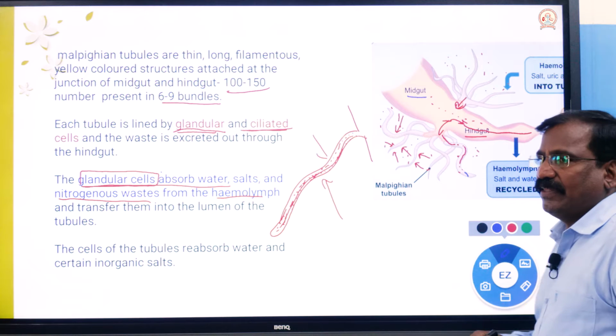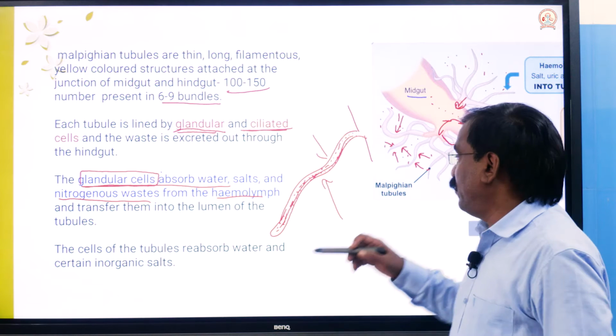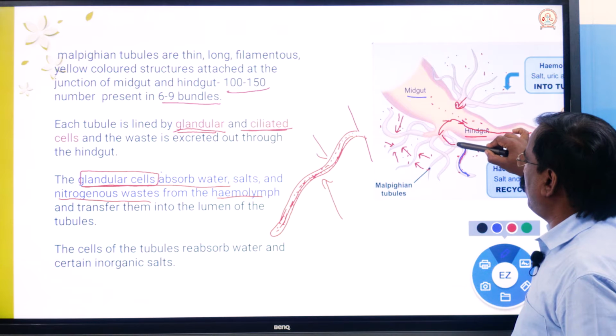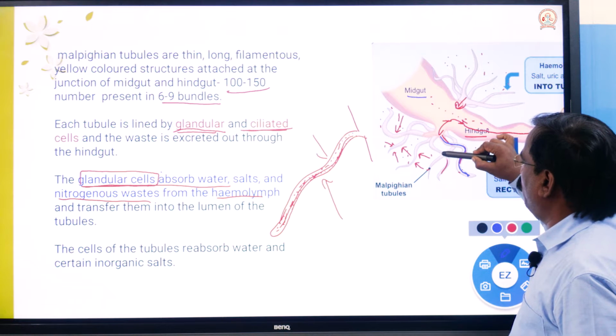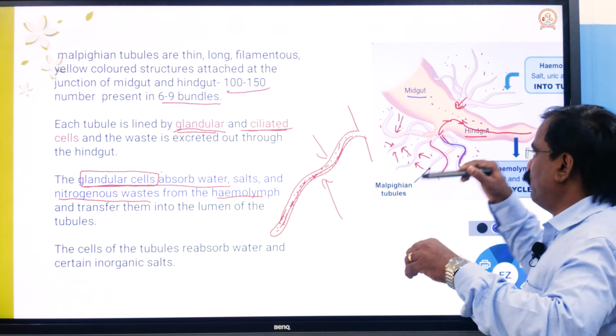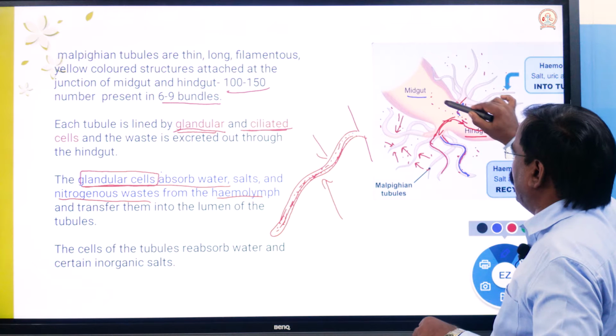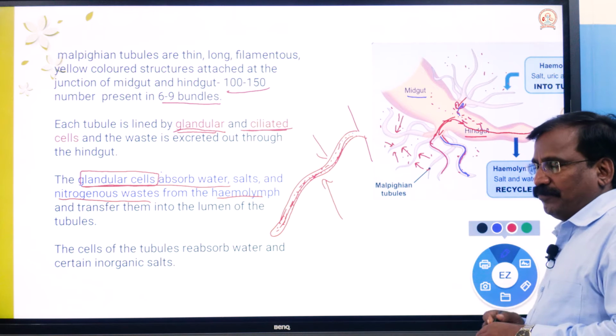So the absorbed waste passes through the lumen of the tube and pours into the hindgut.